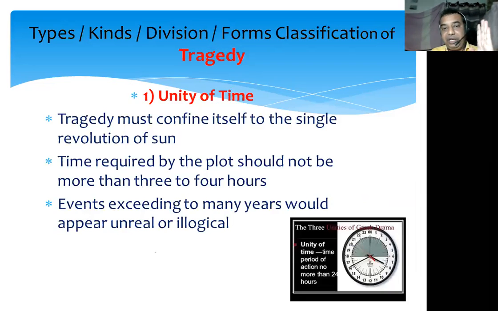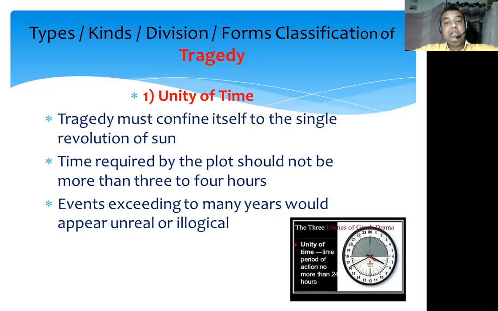So the first one, unity of time. When Aristotle writes about unity of time, he says that tragedy must confine itself to the single revolution of the sun. Whenever a dramatist is choosing the plot for writing the tragedy, whenever he is developing that particular plot, he should choose a story which can be shown within 3 to 4 hours. That means he has to present that particular drama on the stage.